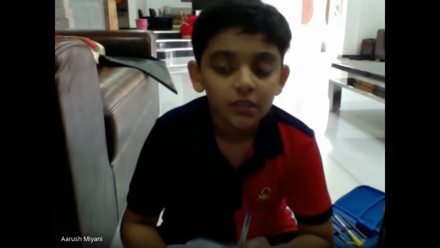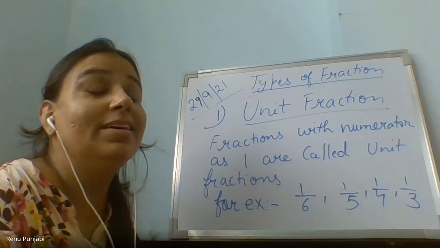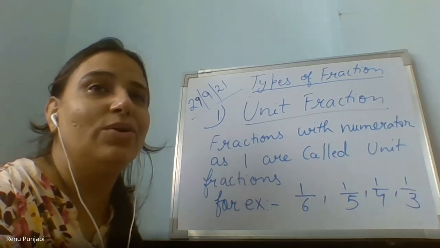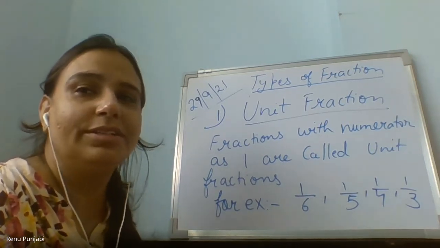There are 30 pieces. I have eaten only 1 piece. The fraction is 1 upon 30. The total does not change. Got it?